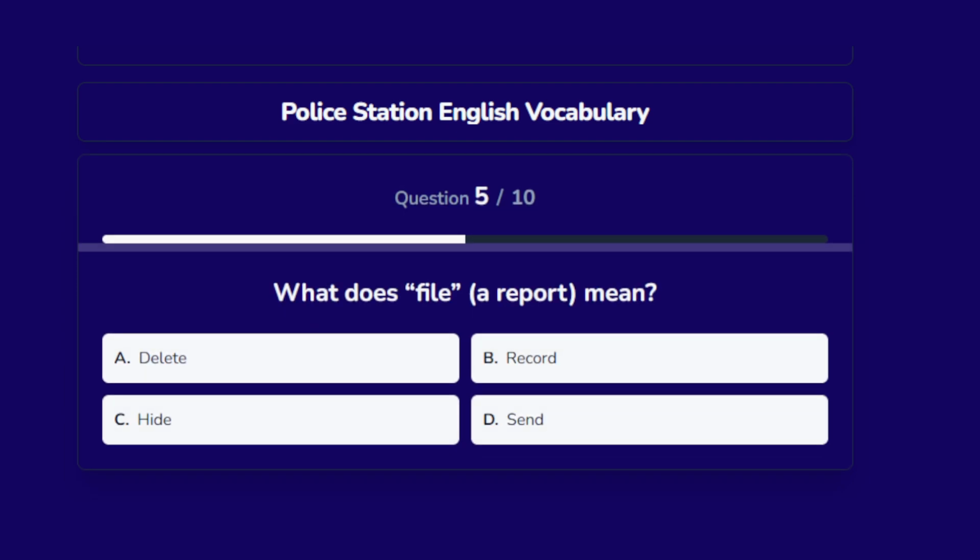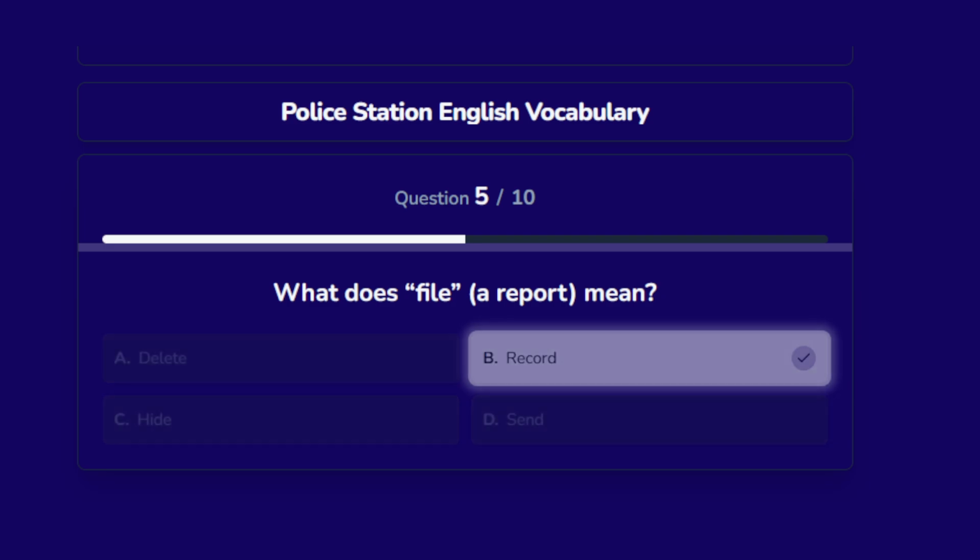What does file a report mean? Options are A. Delete, B. Record, C. Hide, D. Send. The correct answer is record.